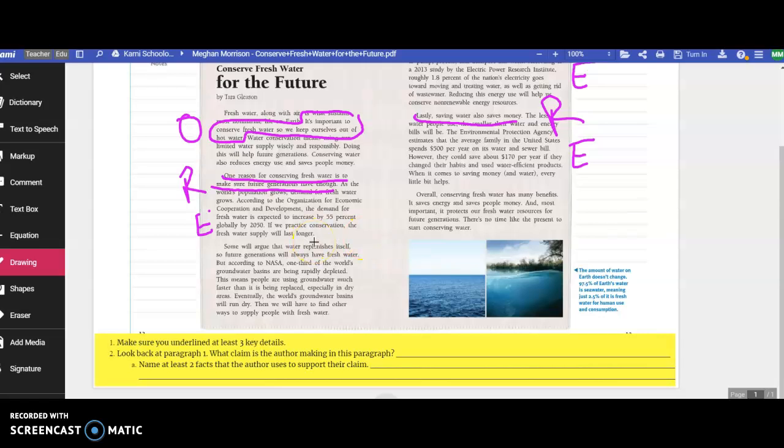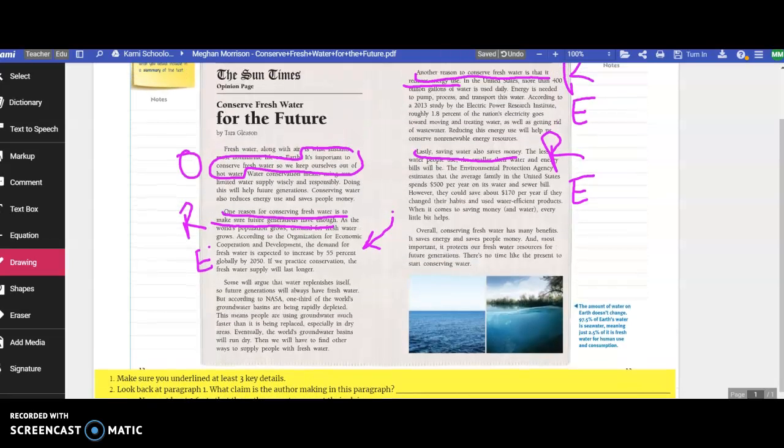Some facts. It talks about how the demand for fresh water is going to increase. It talks about how 1/3 of the ground basins are being rapidly depleted. That's a fact. Roughly 1.8% of the nation's electricity goes toward moving and treating water. So if we reduce this energy use, we can conserve resources. Talking about how much money people spend and how they could save money. So there are some of the different facts that the author is using to support the claim that it's important to conserve fresh water.